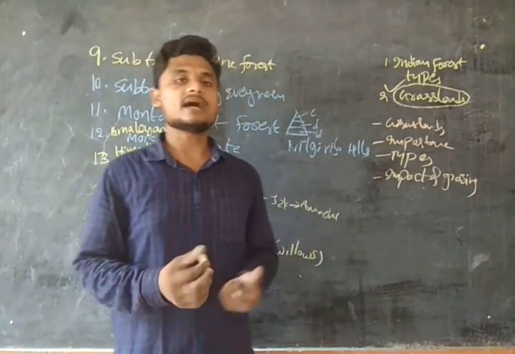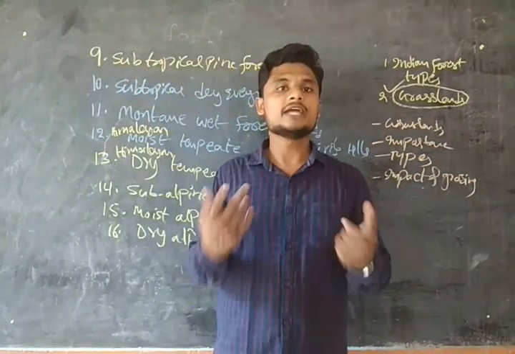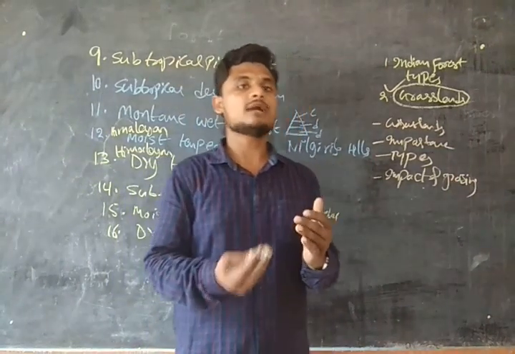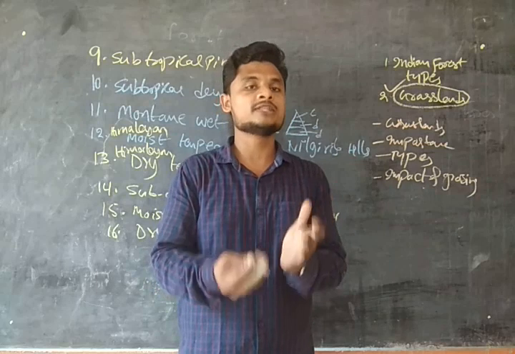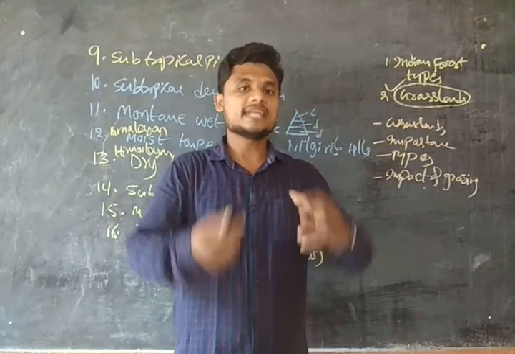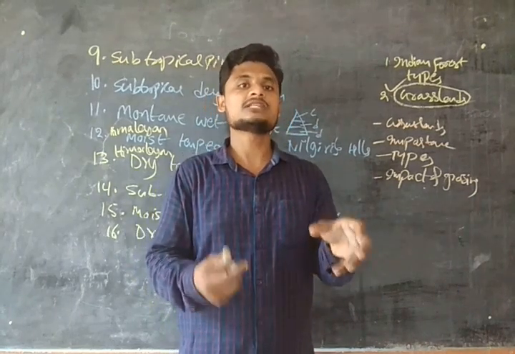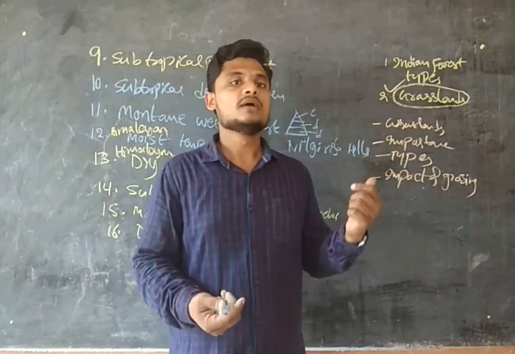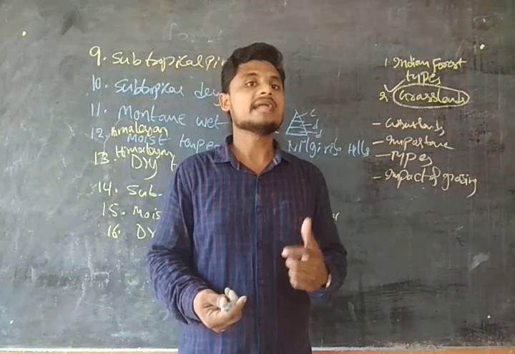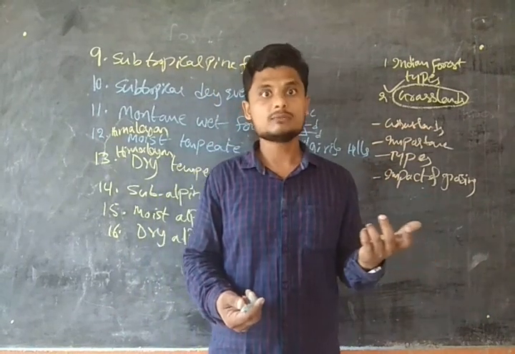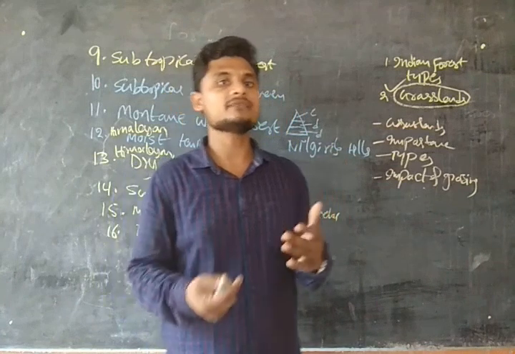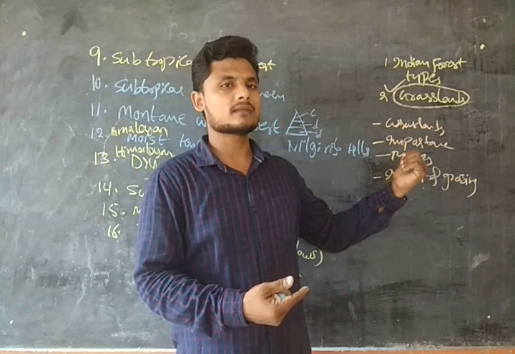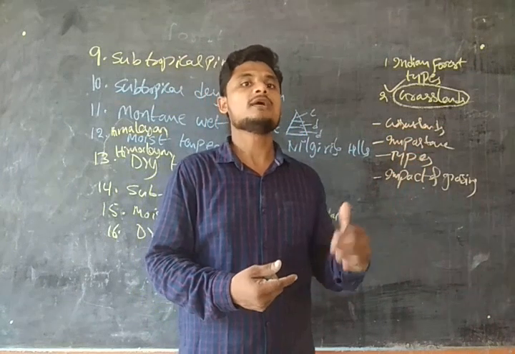Grasslands are the ones which have rainfall between 25 to 75 centimeters. If the rainfall region is between 25 to 75 centimeters, that ecosystem is termed the grassland ecosystem. The grassland ecosystem is less than the forest and above the desert ecosystem, because the desert ecosystem has rainfall below 25 centimeters, whereas forests have rainfall above 75.